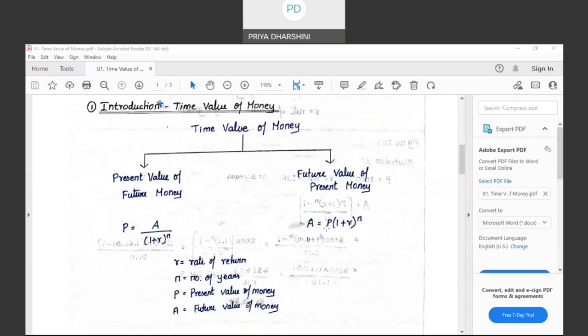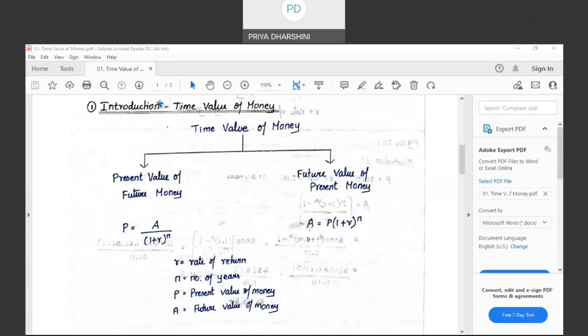Suppose I have 10,000 today. At the end of the period, at a particular rate of interest and for n number of years, 1 year, 2 years, 3 years or whatever, I will get a return, which is A. This A is what is called the future value of money. Why am I calling it the future value of money?